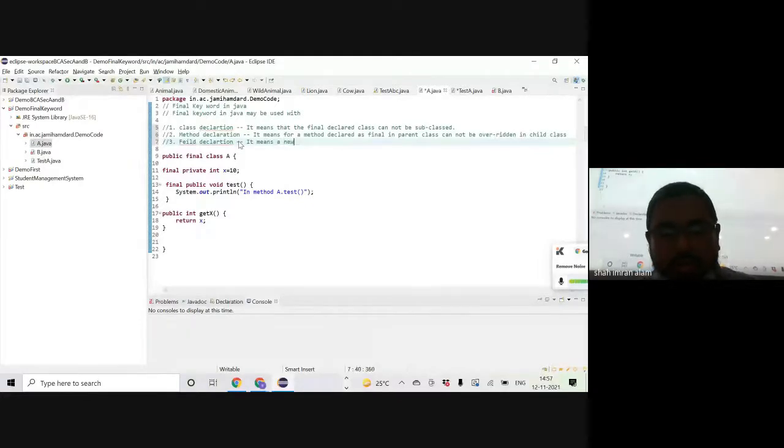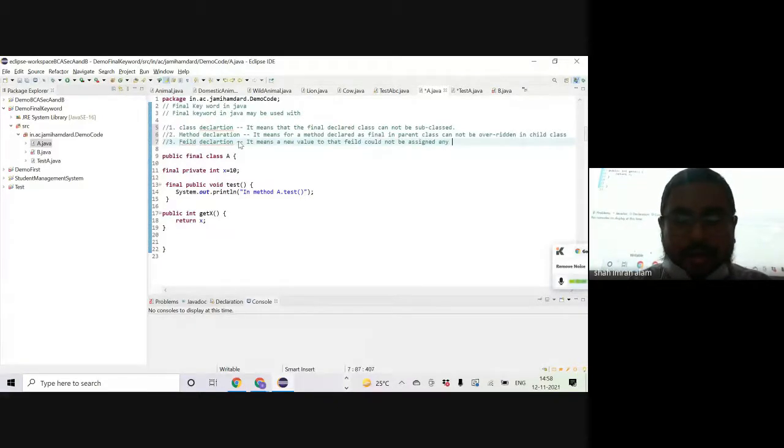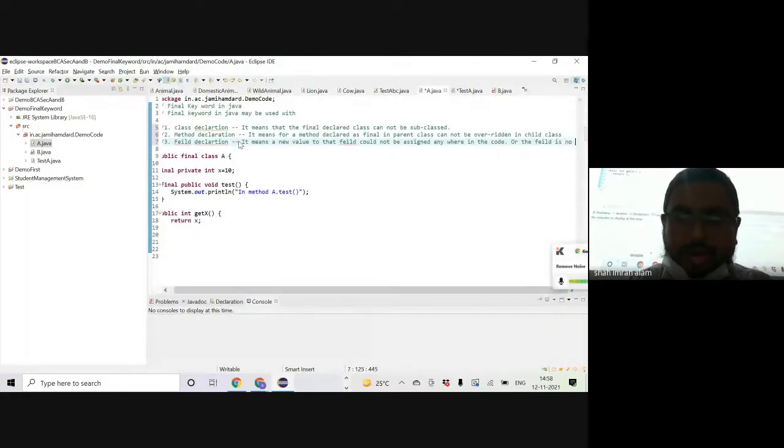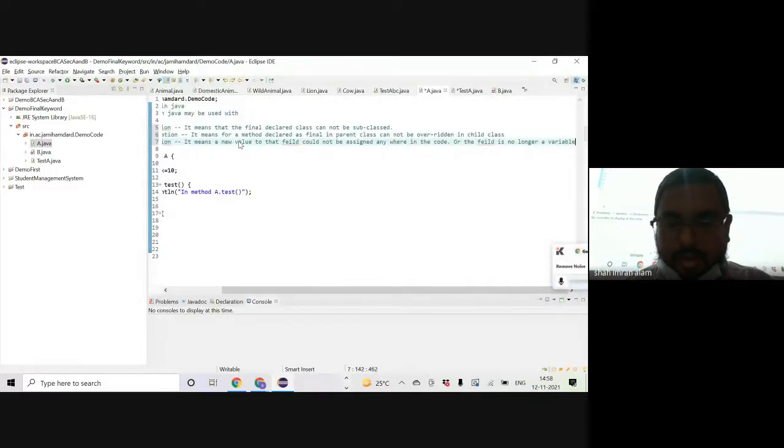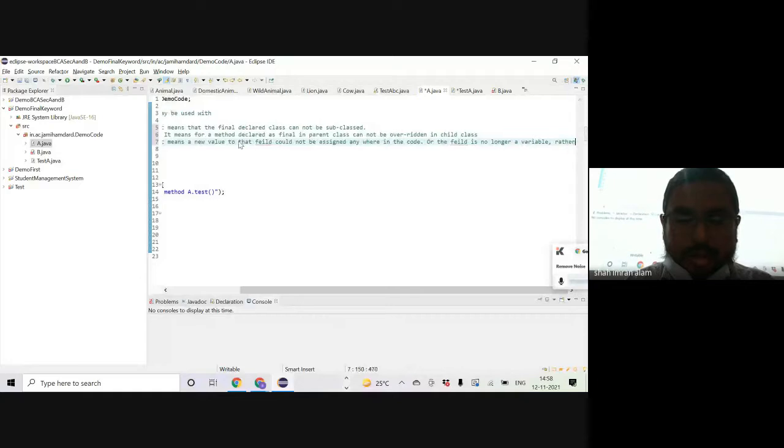Okay. When you say you have created the field as final, then it means a new value to that field would not be assigned anywhere in the code, or the field is no longer a variable, rather it is a constant now.